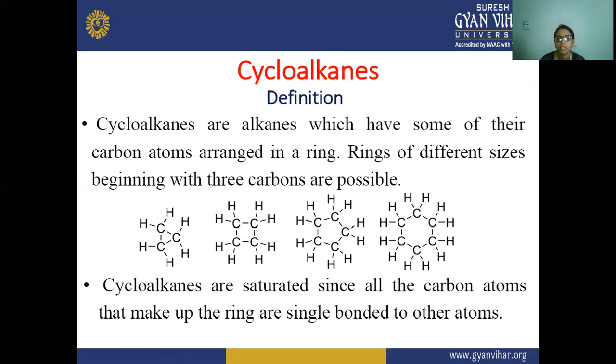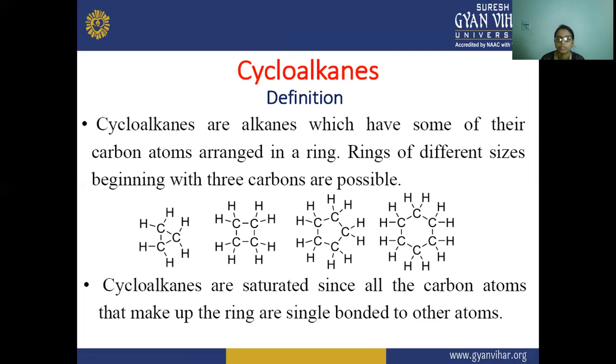The cycloalkanes are saturated, since all the carbon atoms that make up the ring are single bonded to other atoms.